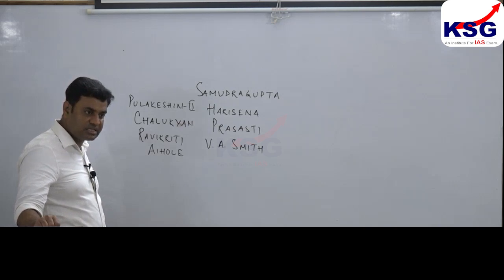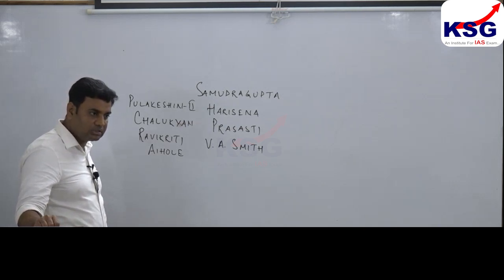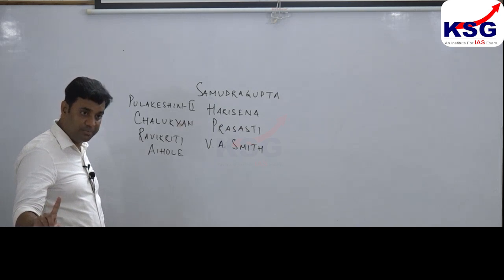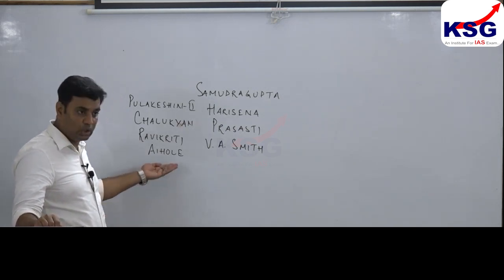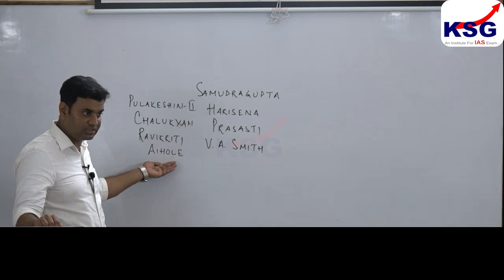It's very important for historiography. Aihole, a very important temple center.